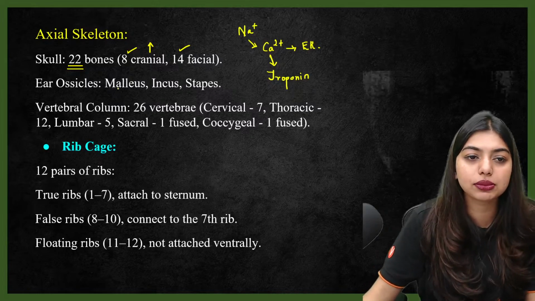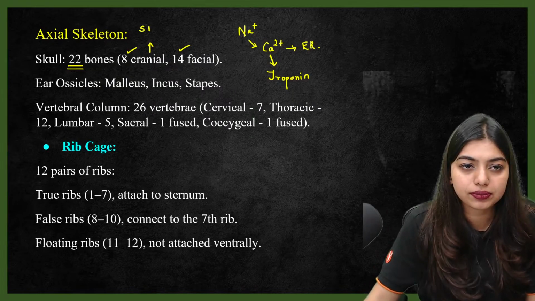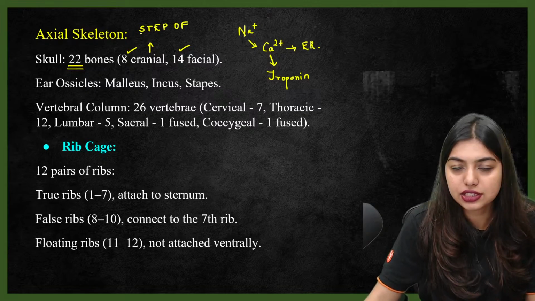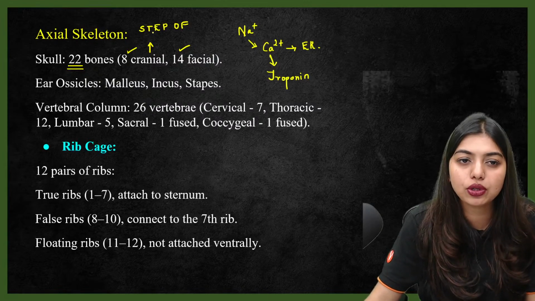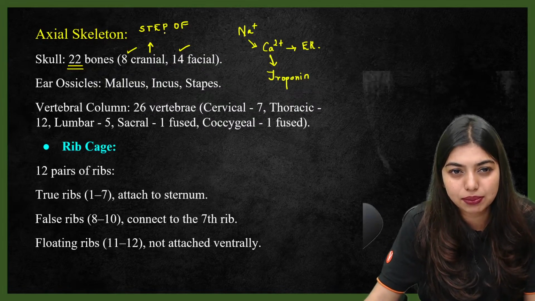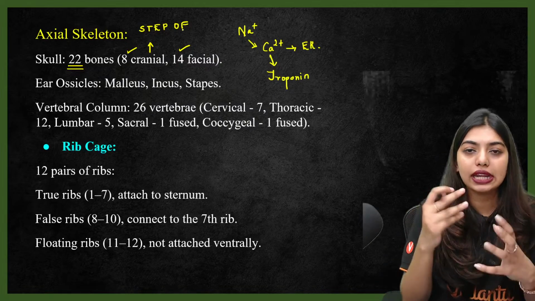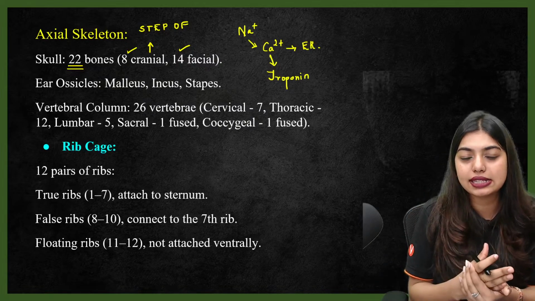Yes, very good, Madhumati. STEP OFF. S stands for sphenoid, T stands for temporal, E stands for ethmoid, P stands for parietal, O stands for occipital, F stands for frontal. So you are going to remember the cranial bones with the example of STEP OFF.